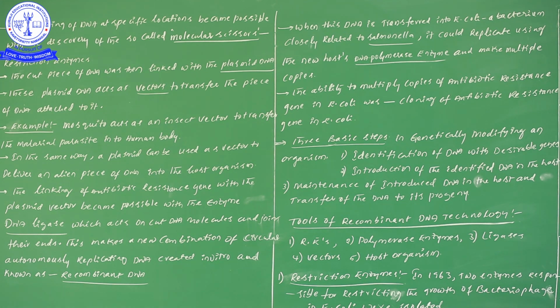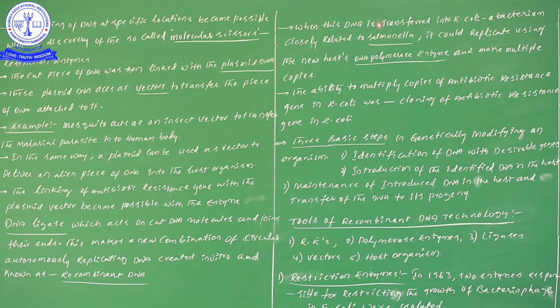While explaining the molecular basis of inheritance chapter, I have given the DNA polymerase enzyme. Did we see it or not? When DNA replication is going on, definitely there are template DNA strands, which produce the newly synthesized strand with the help of the DNA polymerase enzyme. That polymerization process takes place from 5' to 3'. Likewise we have seen. So it is the same kind of enzyme. Now it could replicate using the new host's DNA polymerase enzyme and make multiple